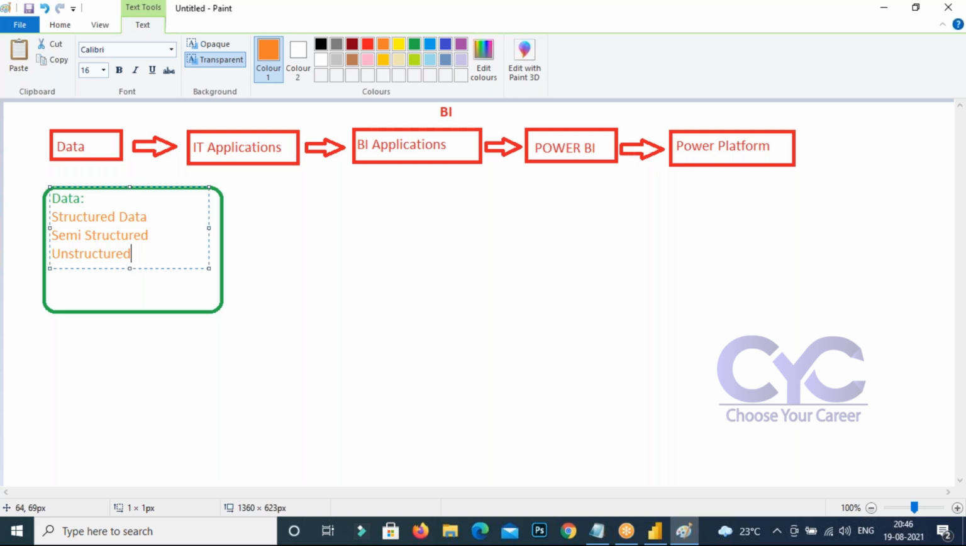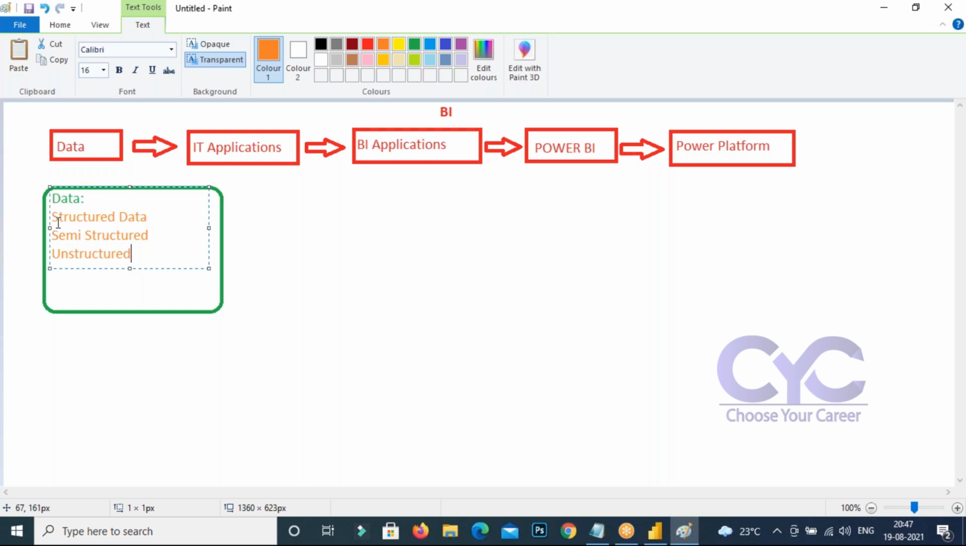So the data may be of these three types. If we connect with any source of data, all these three types are called heterogeneous data, not homogeneous. Homogeneous means one type of data, but here the data is heterogeneous. Heterogeneous means different types of data are included there. So Power BI can connect with all these types of data, but I'm not discussing Power BI now. I'm discussing only data here.